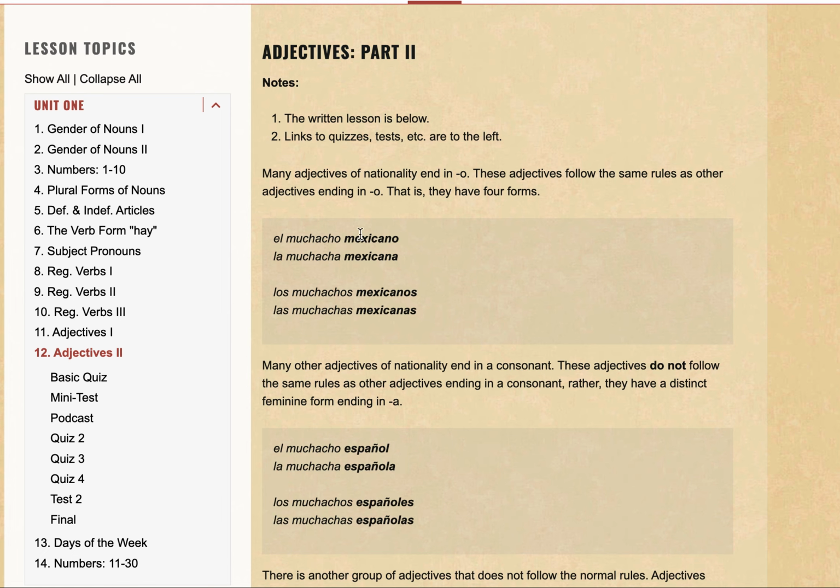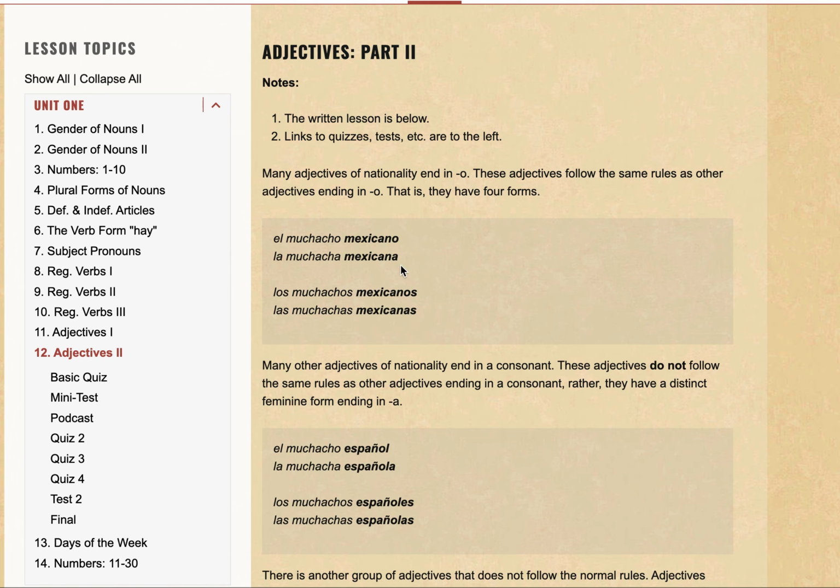So notice that they have highlighted, or it is in bold, the nationality. So this would probably translate to Mexicans, right? Or from Mexico. And this is for masculine singular, masculine plural, singular feminine, plural feminine, right?